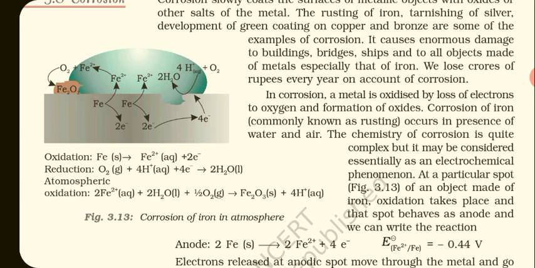And the free ferrous ion, that is Fe2+, will react with O2 to form Fe2O3. So oxidation is taking place on the surface of iron metal, as you can see in the equation given just below the diagram.